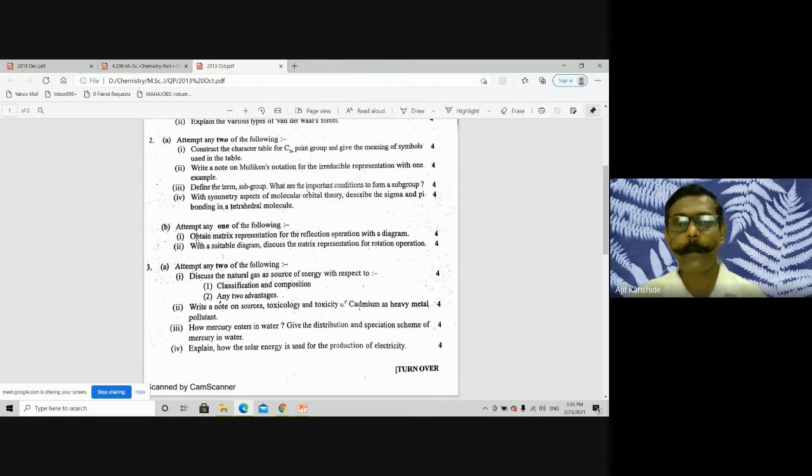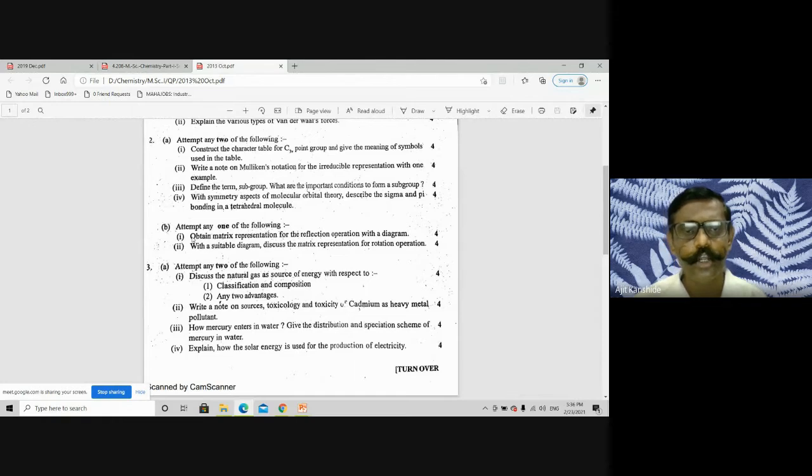2 questions are there. Obtain matrix representation for reflection operation with diagram. Yes, can you answer? Here what is expected? The general plane of reflection, by similarity transformation, because there I considered the XZ plane. That XZ plane I converted by similarity transformation to sigma v or sigma dash. Then you need to obtain the matrix for that sigma, and describe it with the diagram. That's their expectation.